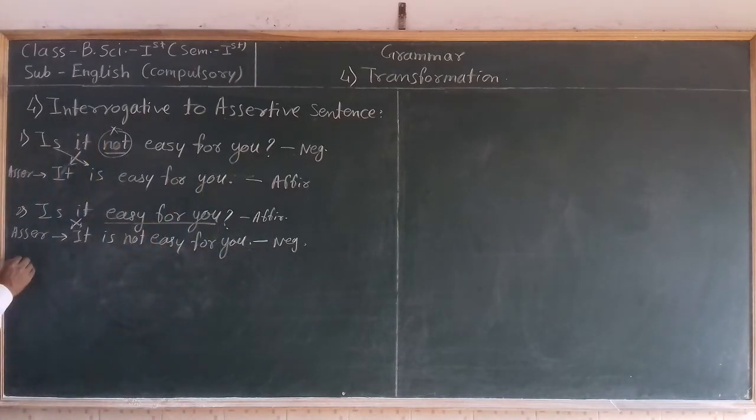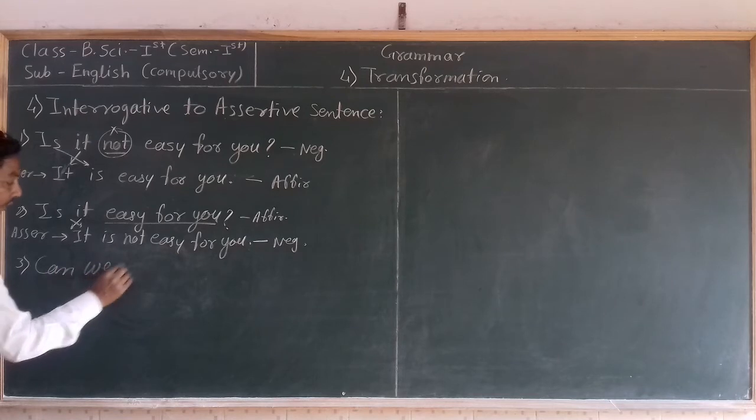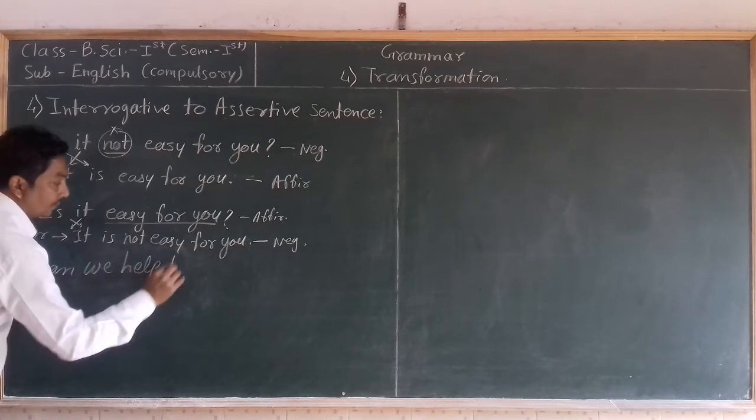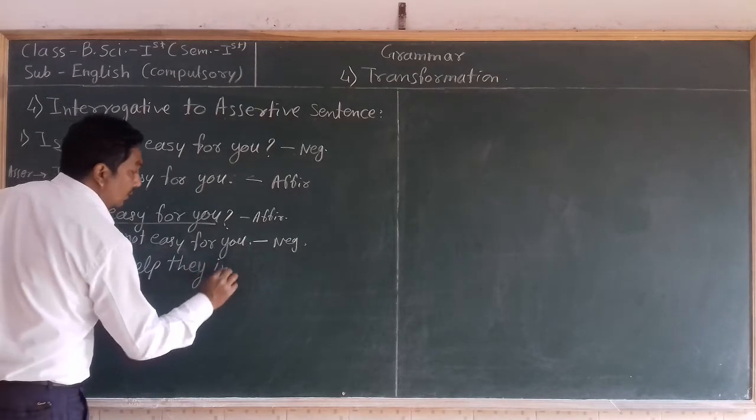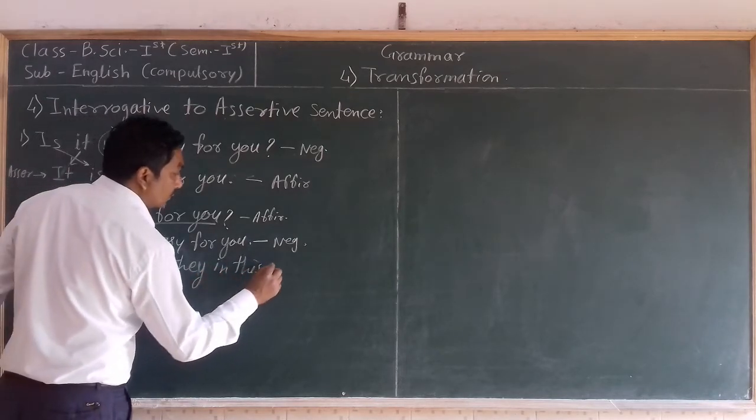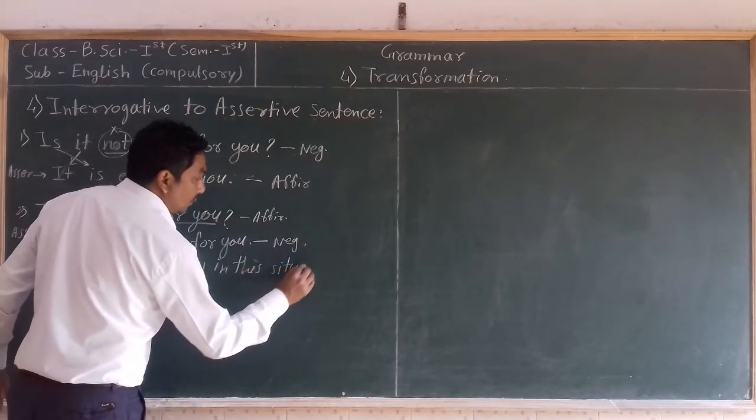Now let's take another example. "Can we help them in this situation?"